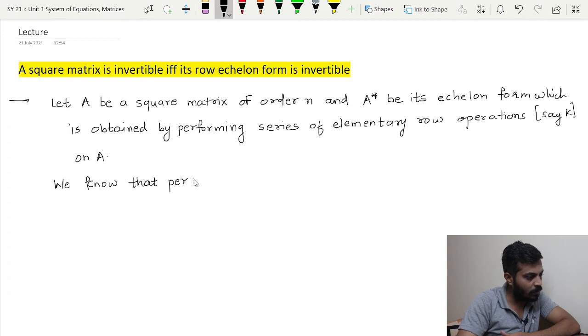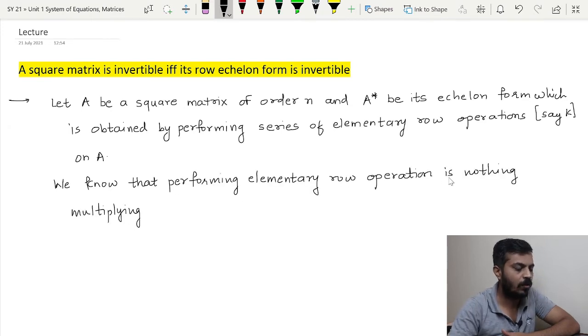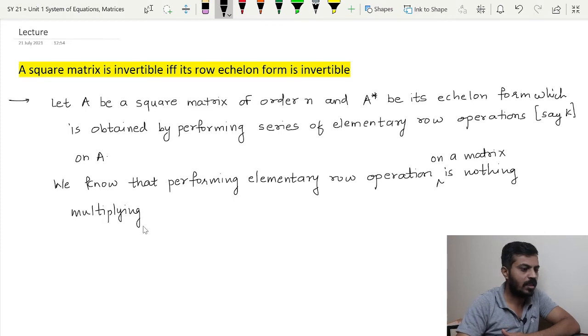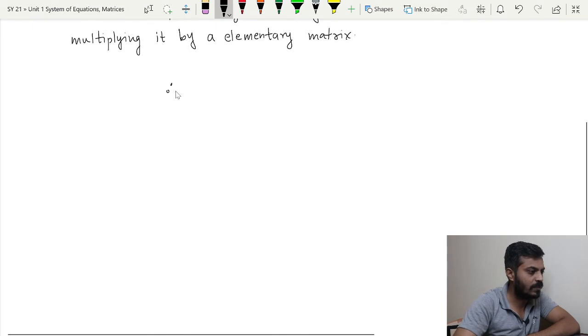Performing an elementary row operation on a matrix is nothing but multiplying it by an elementary matrix. Therefore we will have this equation.